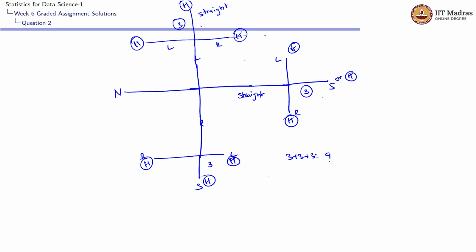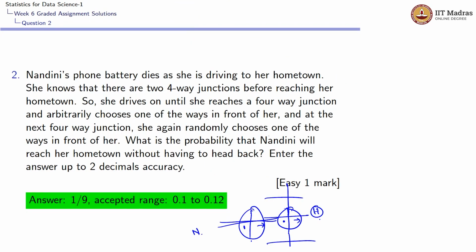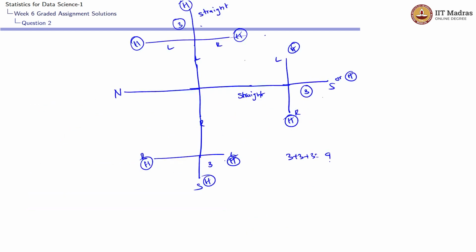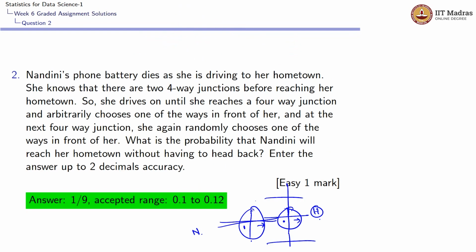So the probability that Nandini will reach her hometown without having to head back would be the possible ways. That is, she should be reaching home while she takes an arbitrary path. So the number of favorable chances would be 1, and the total number of ways she could choose across the 2 four-way junctions would be 9. So the probability would be 1 by 9.